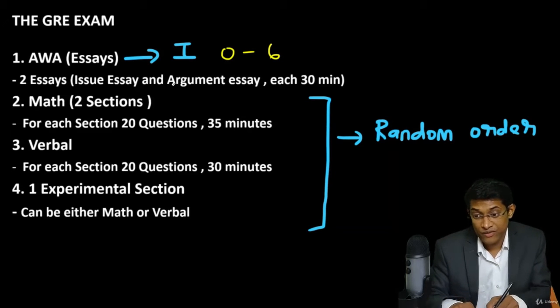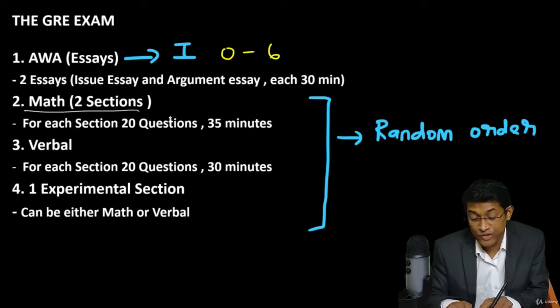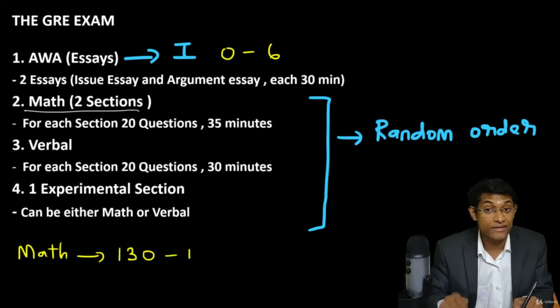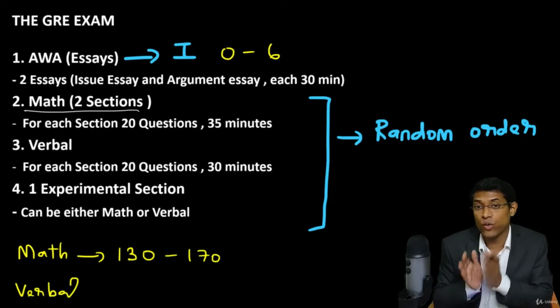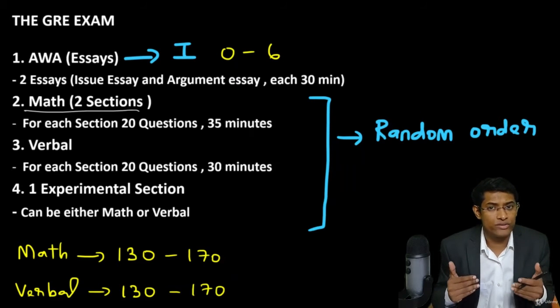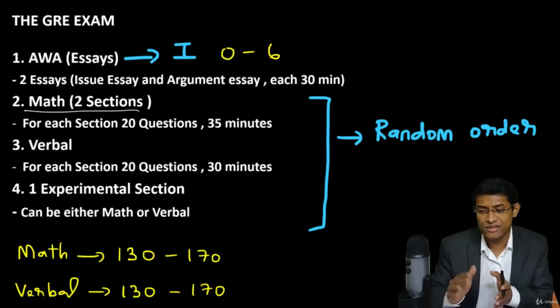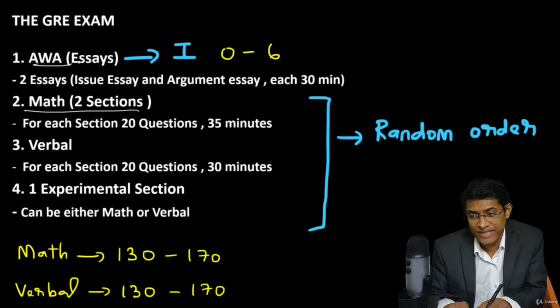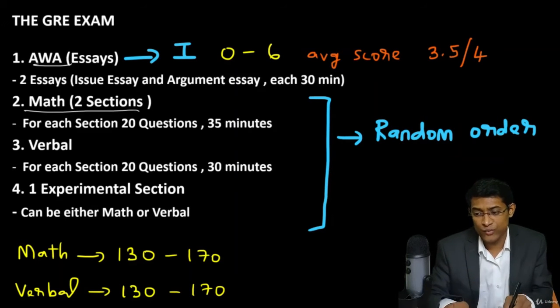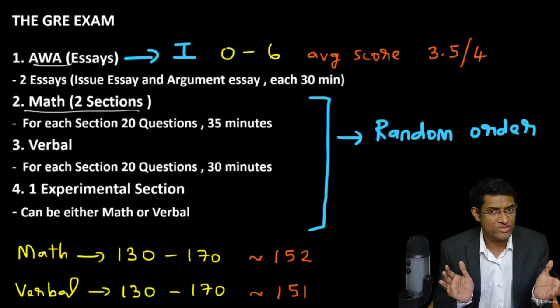Alright, now when it comes to the math section, your range of score will vary between 130 and 170. And for the verbal section, it's the same. It's between 130 and 170. Alright, now what is the average score that people get in these various sections? For the AWA section, the average score is 3.5 to 4. And when it comes to math and verbal, the average scores are 152 and 151 approximately.